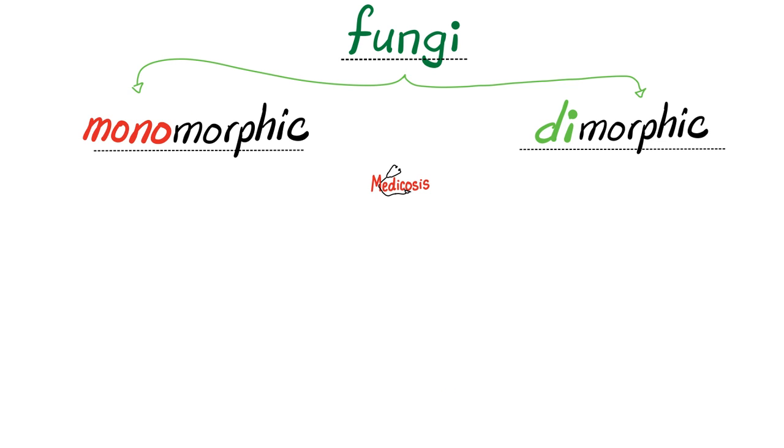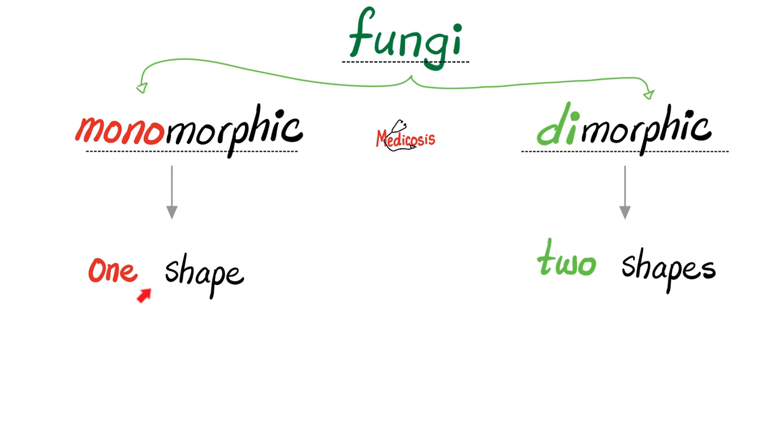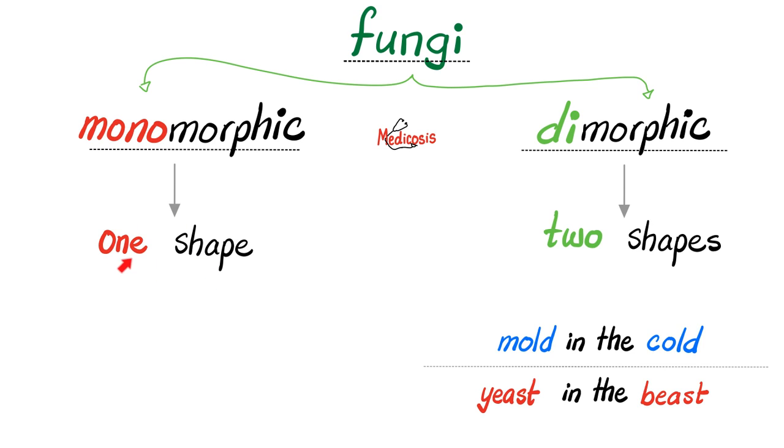Here's another classification for fungi. We can divide them into monomorphic and dimorphic. One shape versus two different shapes. One shape is monomorphic, two shapes is dimorphic. What do you mean by one shape? I mean it's either a mold, which is hyphae or pseudohyphae, or a yeast.